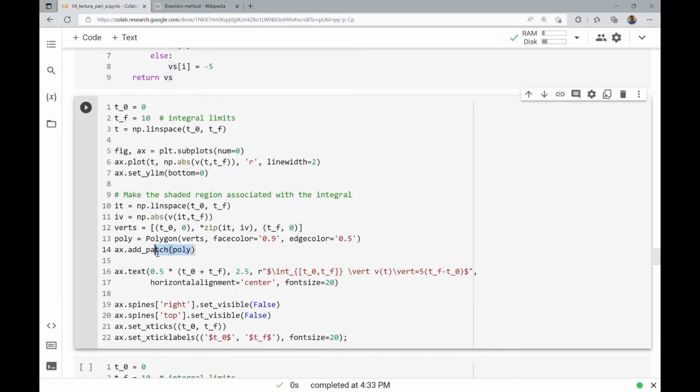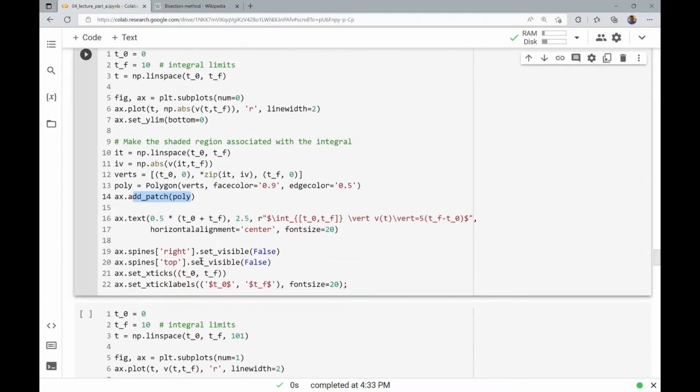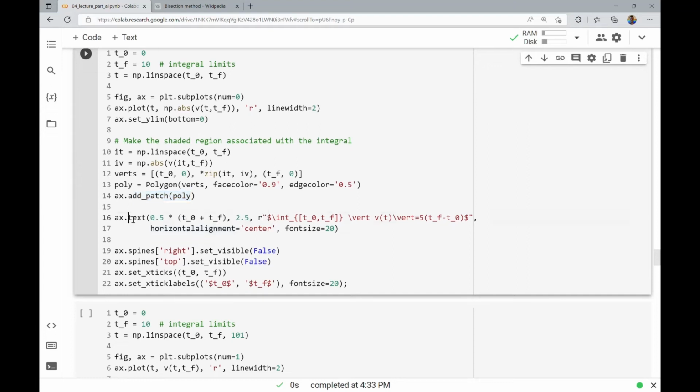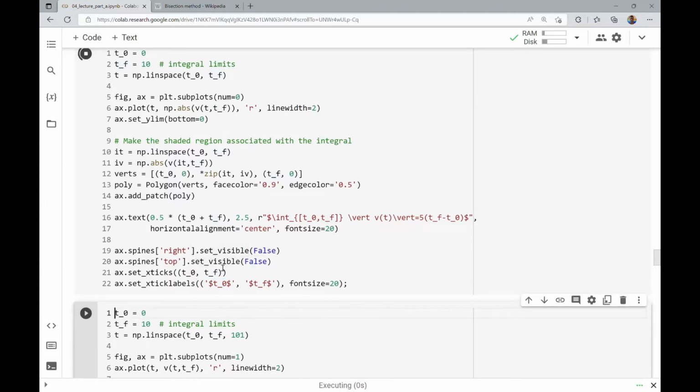And then I add that as a patch, and then I have some text here that describes what the integral should be. Notice I have to use a raw string here for some TeX that I have to display the math. And then I don't want those little tick marks showing up, but I do want to set some particular t0 and tf values in terms of labels. So that's all that I'm doing here.